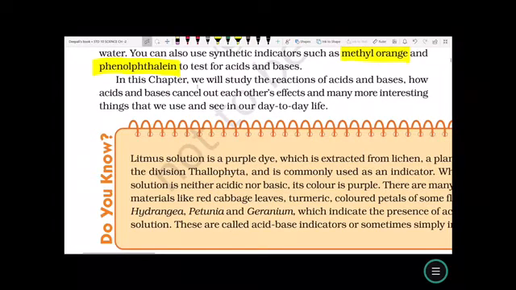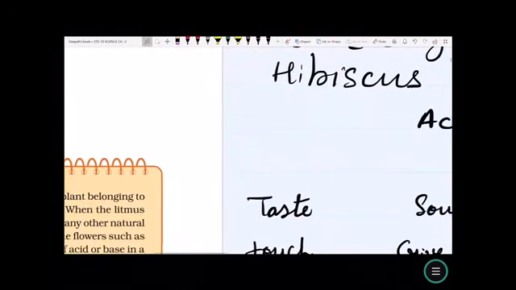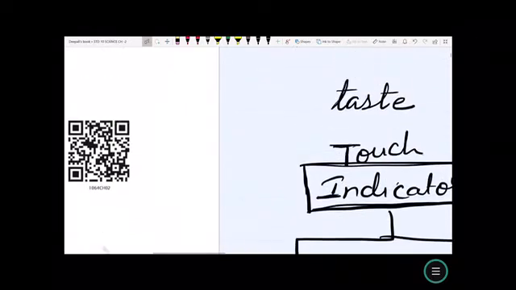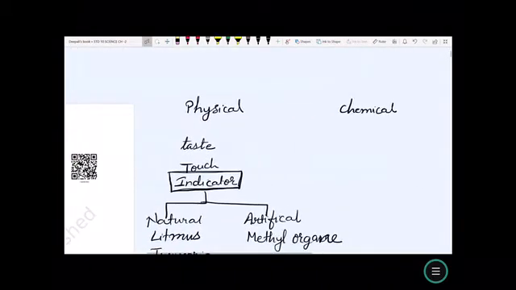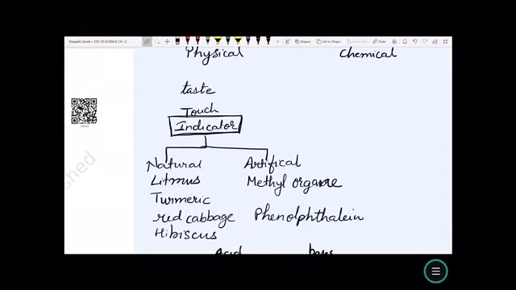In this chapter, we will study the reaction of acids and bases, how acids and bases cancel out each other's effect, and many other interesting things about acids, bases and salts and their use in our daily life. Now, to understand any substance, we need to know the physical and chemical properties of the substance. First, we understand the physical properties of these acids, bases and salts on the basis of taste, touch and